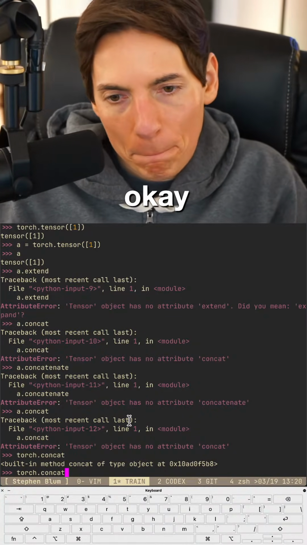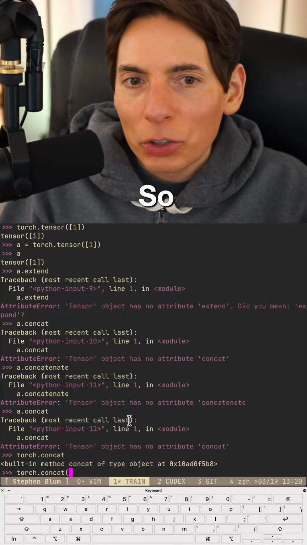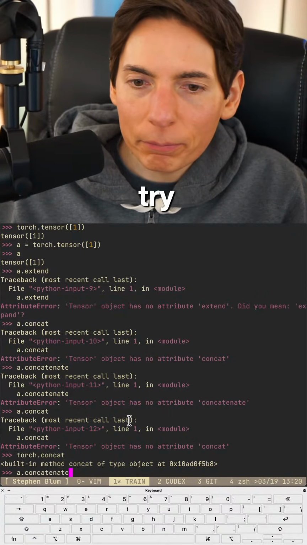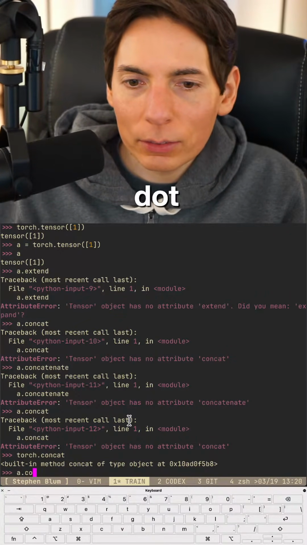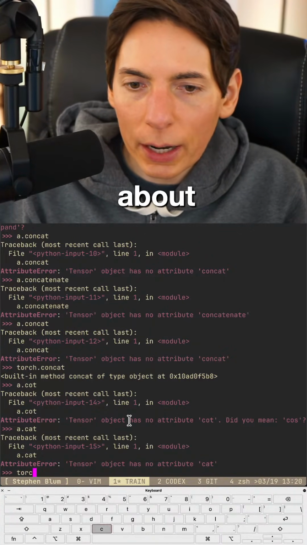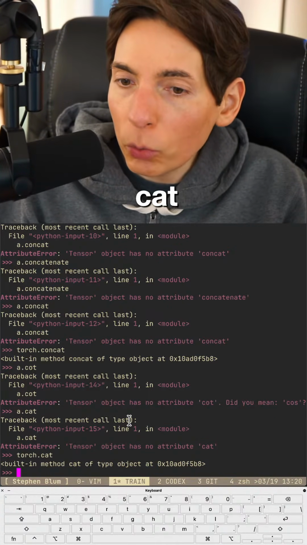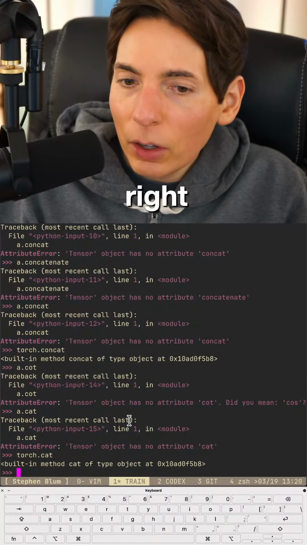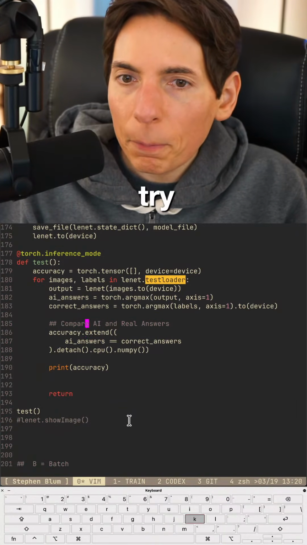So, try cat. Okay, we'll try cat. A.cat. Not that. Nope, not that either. What about torch.cat? Cat also works. All right. So we've got two methods to try.